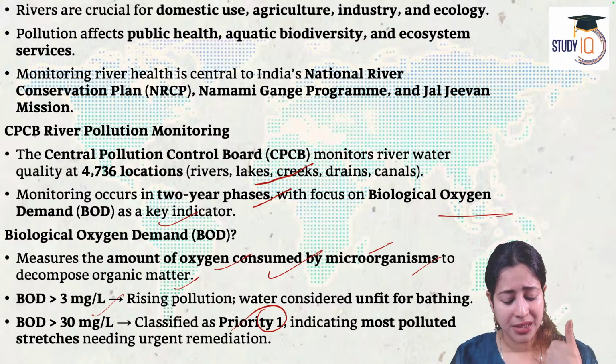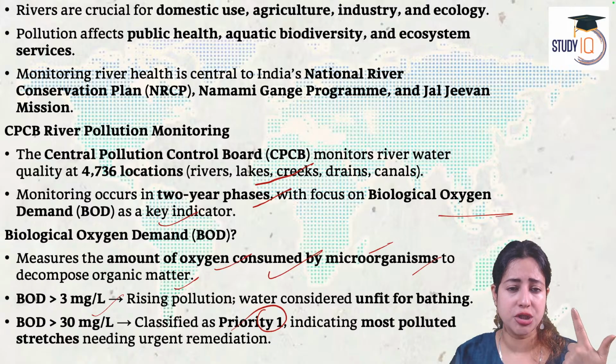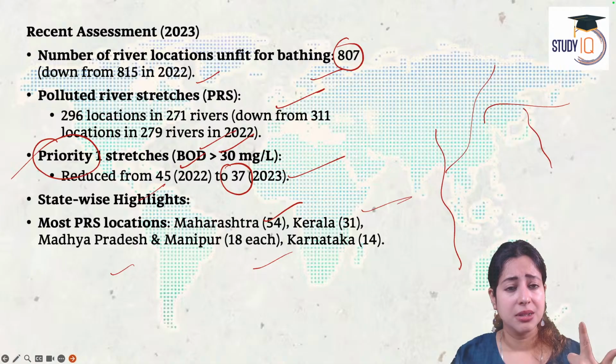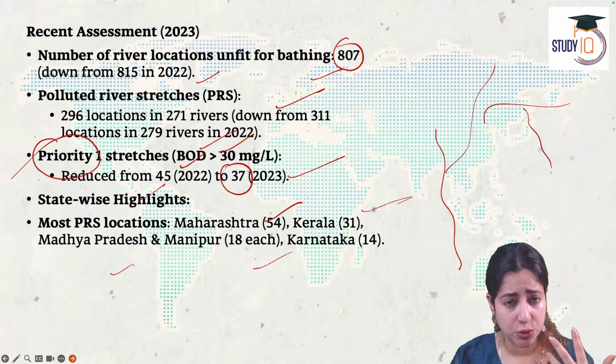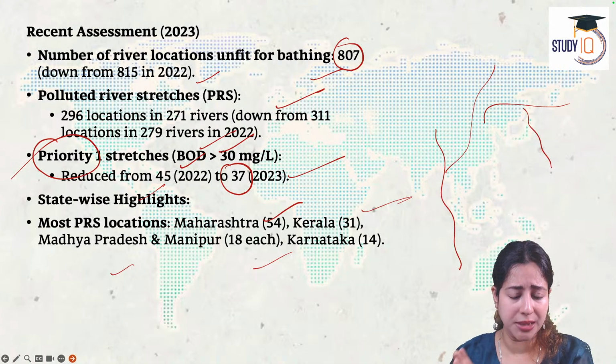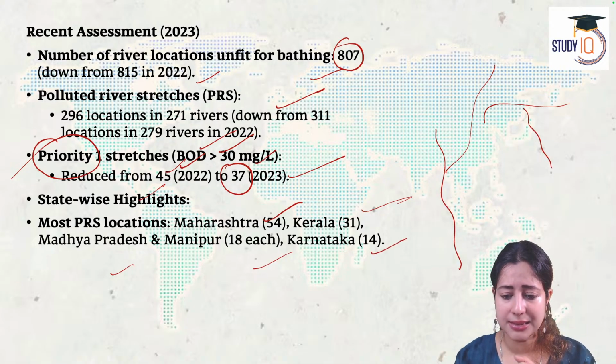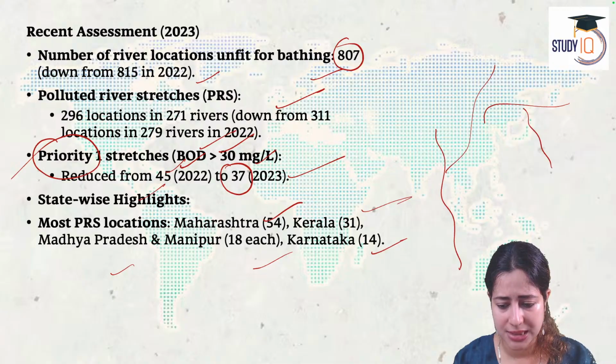Very important. Above 3 mg per liter, the water is polluted and unfit for taking a bath. Above 30 mg per liter, it is completely dangerous, needs urgent emergency care, and is under the priority list. In India, the number of rivers under the priority list has reduced from 2022 to 2023, from 45 to 37. That's good news. And these are the states which still have a lot of pollution.